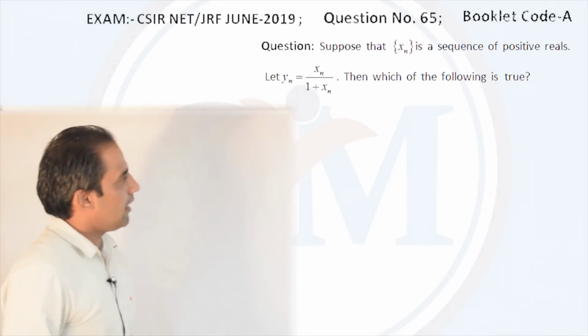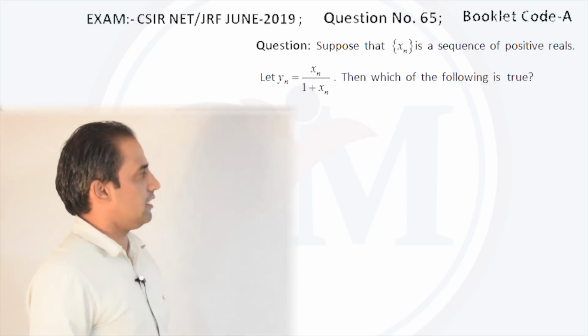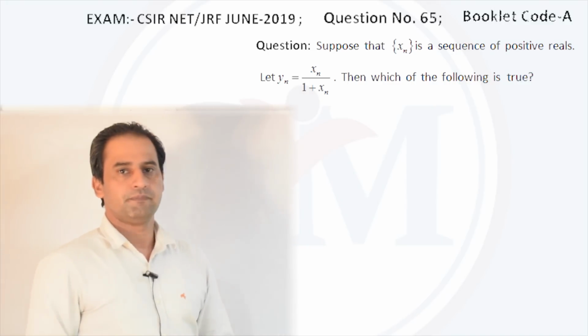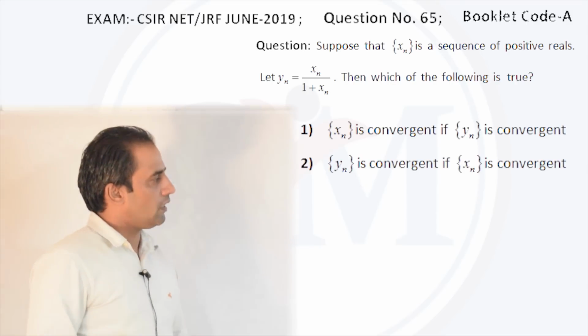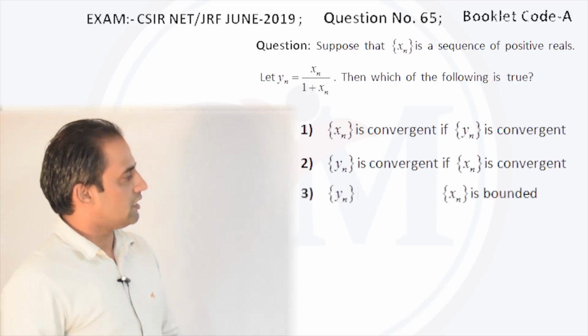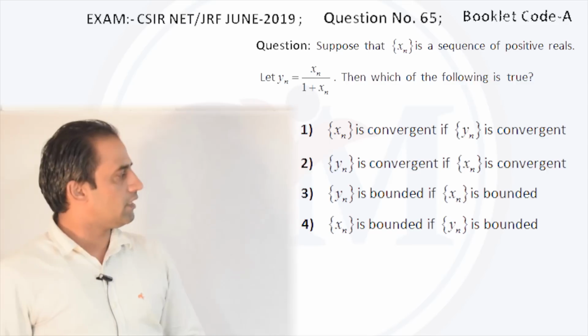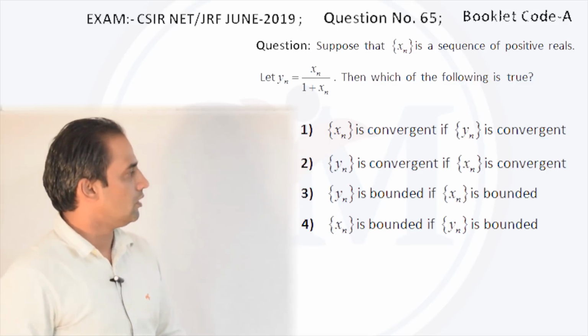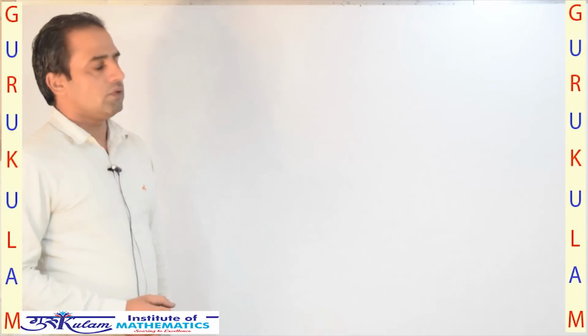The question is: xn is a sequence of positive real numbers and yn is xn upon 1 plus xn, and we have to identify whether xn is convergent whenever yn is convergent, or xn is bounded whenever yn is bounded, or similarly yn is bounded whenever xn is bounded or not. So these are some options. Let's start with the solution of this question.